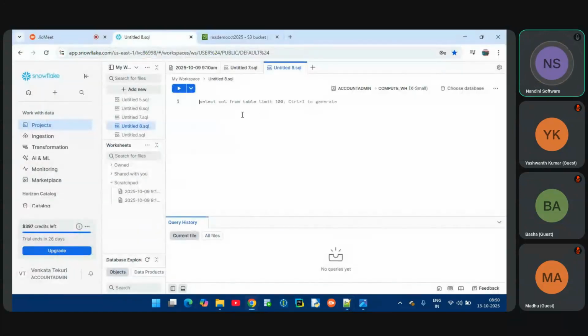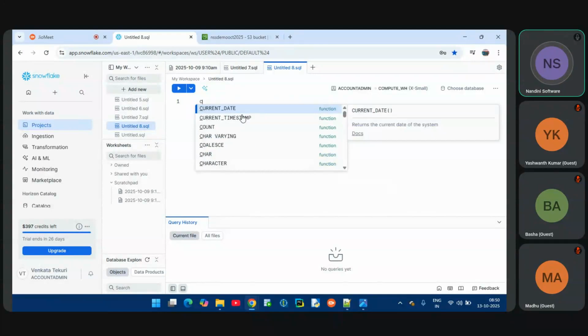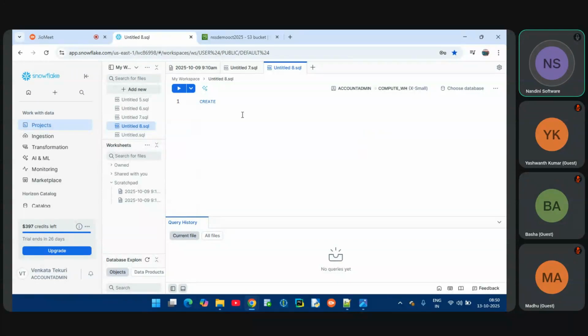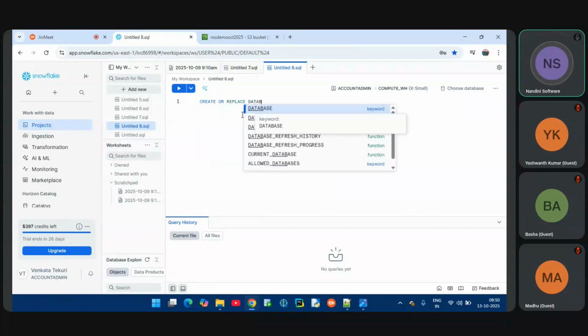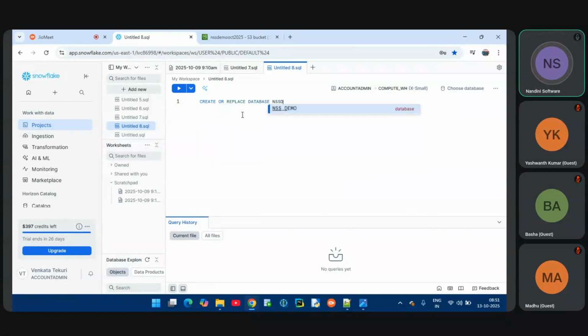So let me create a database. How to create a database? Please observe, team. If it's already existing, we don't need to create it, but I want to show the syntax of creating the database. Create or replace database, database name Nandini Software Solutions Demo. So this is the database I'm creating.